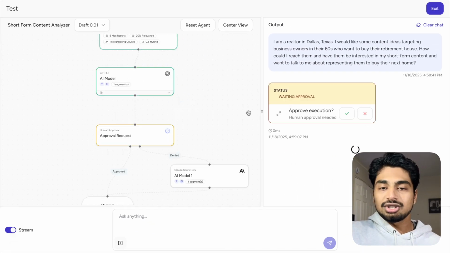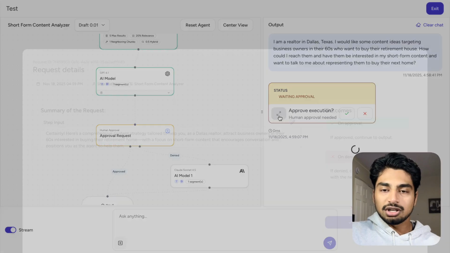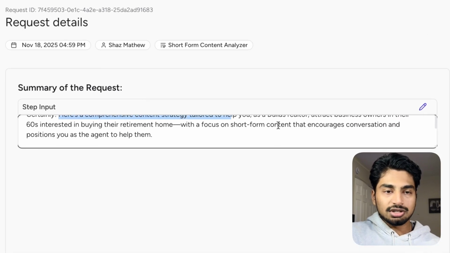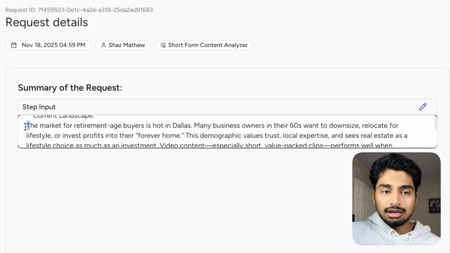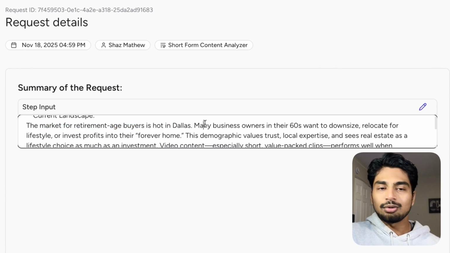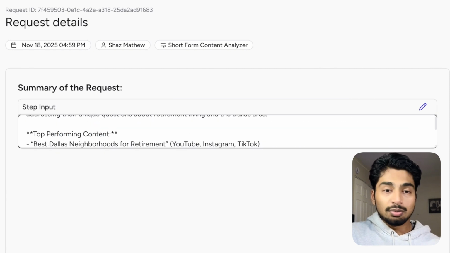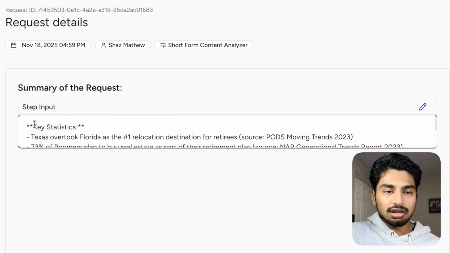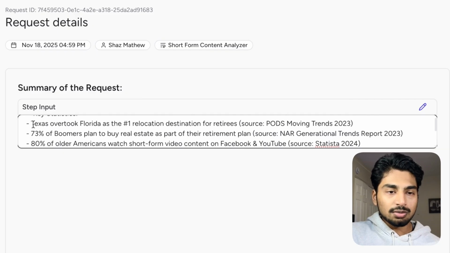All right. And as you can see, just like last time, it's giving us an approval. So I'm going to open this up. Here's a comprehensive strategy tailored to you as a Dallas realtor to attract business owners in the 60s buying their retirement home. So it knows that the market for retirement age buyers in Texas is hot. I did this because everyone wants to go to Texas. It's nice and warm there. So I pulled this right from the internet, and it's giving us the platforms and it's giving us what we should talk about. Let's see if it goes into some scripts here. Oh, it also pulled this from the internet as well.